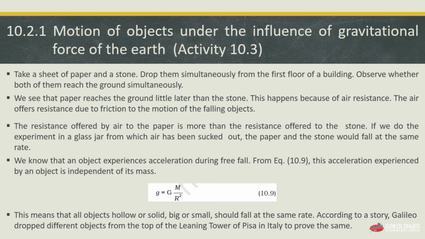We know that an object experiences acceleration due to free fall, and from equation 10.9, which was g equals G multiplied by m divided by r squared, where m is the mass of our Earth and r is the radius, this acceleration experienced by an object is independent of its mass. This means that all objects, whether they are hollow or solid, big or small, should fall at the same rate. And according to a story, Galileo dropped different objects from the top of the Leaning Tower of Pisa in Italy to prove the same thing.